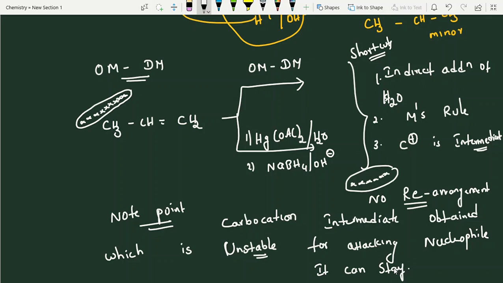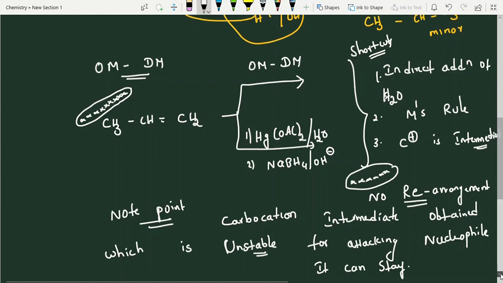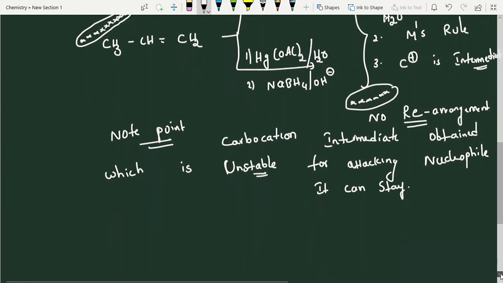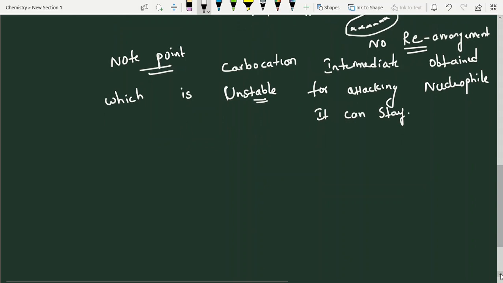Simple point. Further rearrangement occurs means definitely it will be stable. Then further rearrangement will occur. But here what happened? The carbocation will generate, but that carbocation is highly unstable. It is generated only for the attacking nucleophile. After that it is destroyed. That's the reason further rearrangement will not occur.